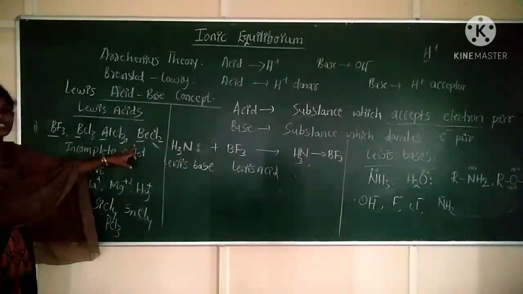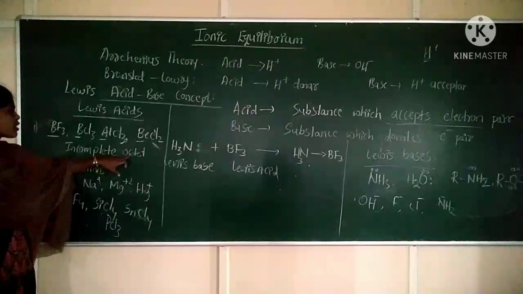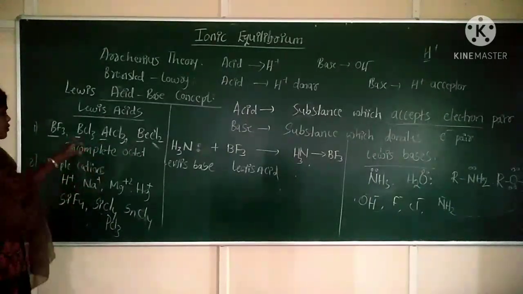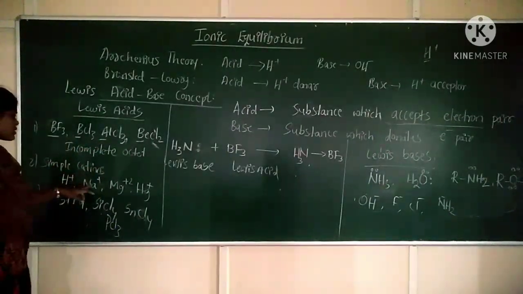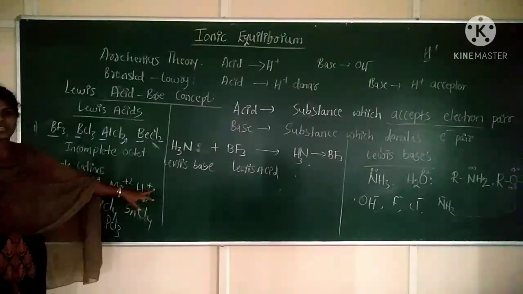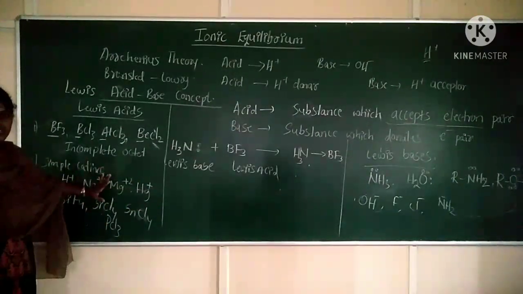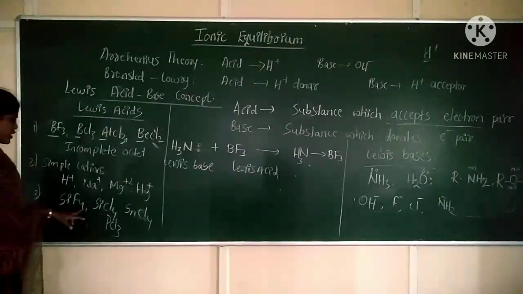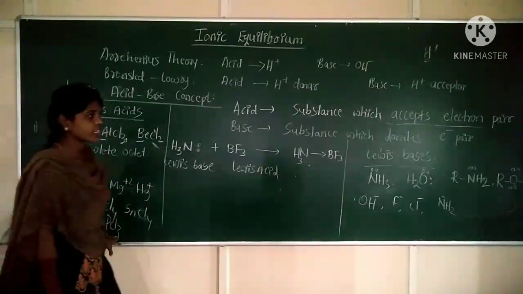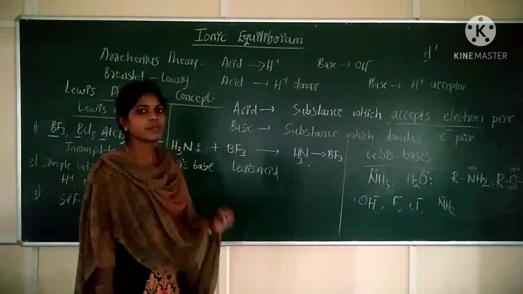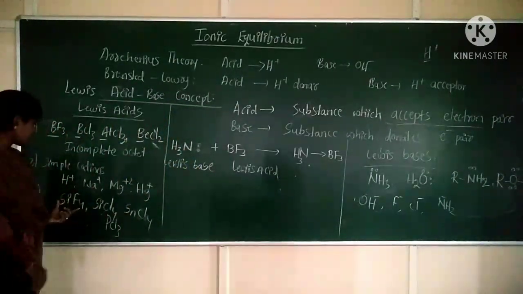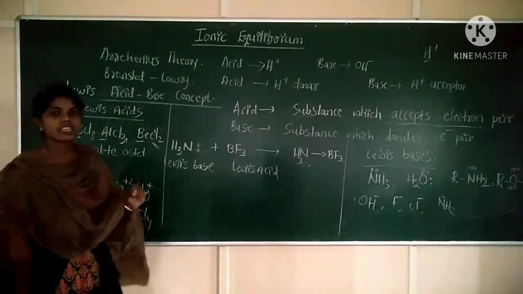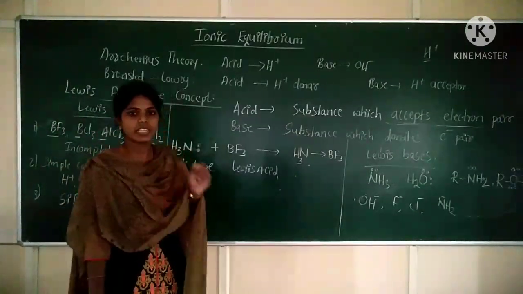Now examples for the Lewis acids. These are the examples which are having an incomplete octet around the central atom. Next, simple cations H plus, Na plus, Mg plus 2, Hg plus, etc. These are having electron deficiency, so again these are considered as Lewis acids. Next, SiF4, SiCl4, SnCl4, PCl3. These are considered to be Lewis acids, because in silicon there is availability of d orbitals.